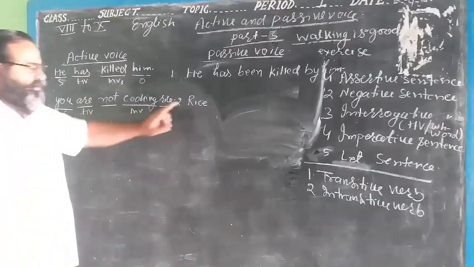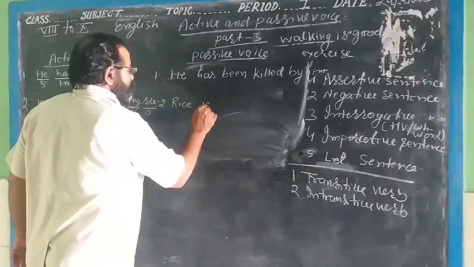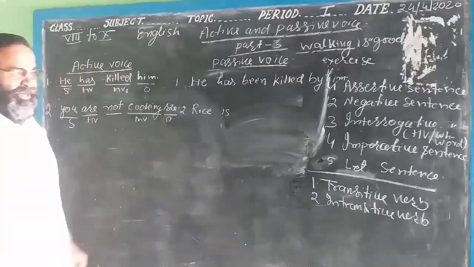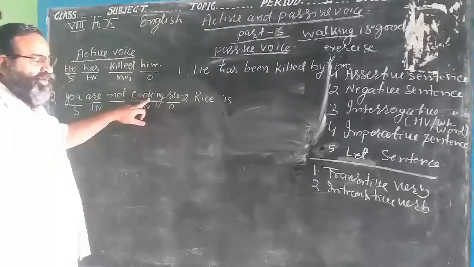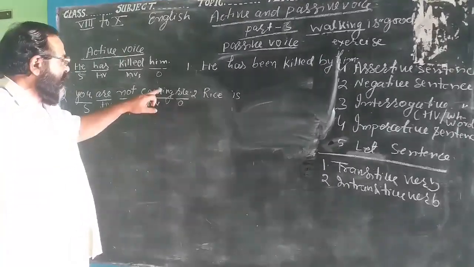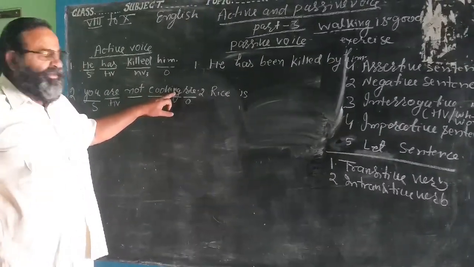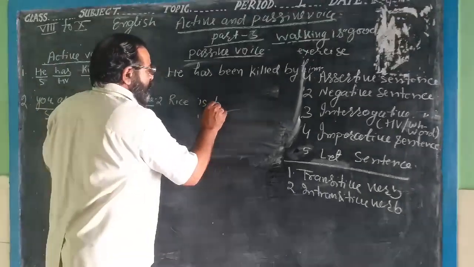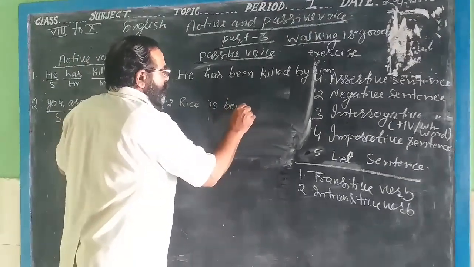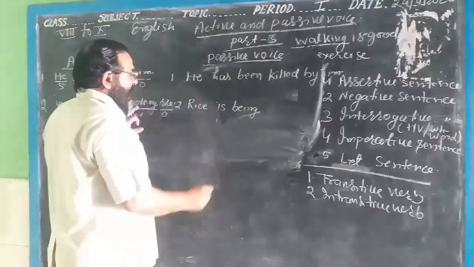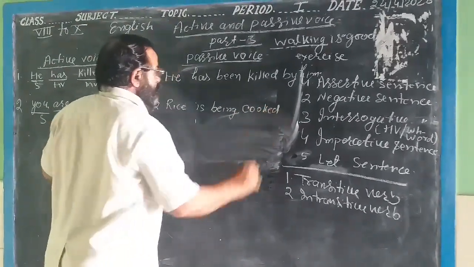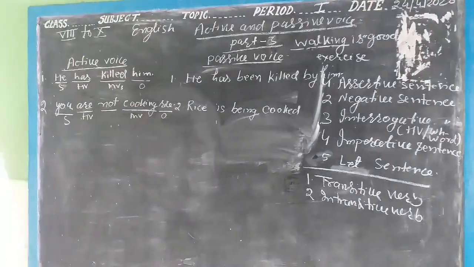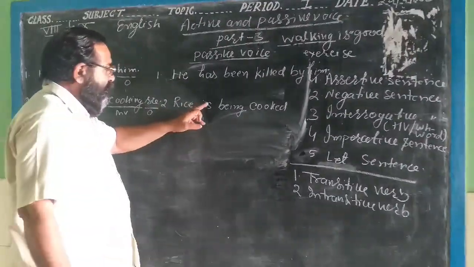Rice is a singular noun, so you write "is". Then you take the main verb, and you write the third form of the main verb, "cooked". But where you would write the -ing, it will be included with "being". Then you make the third form of "cooked". Then "is being cooked".